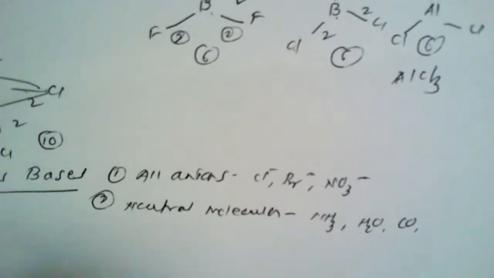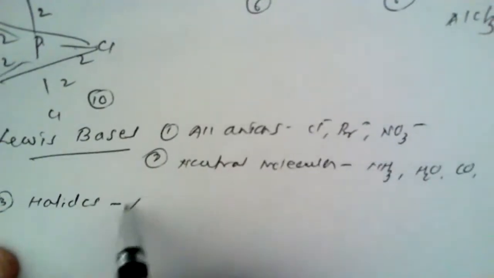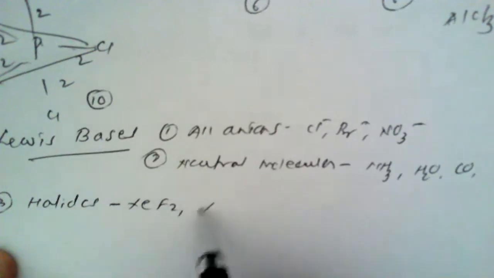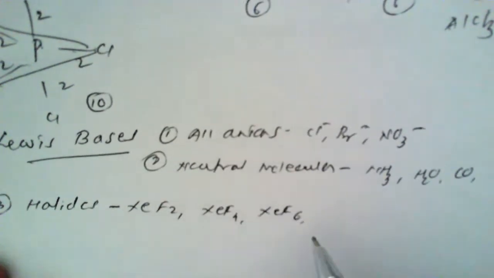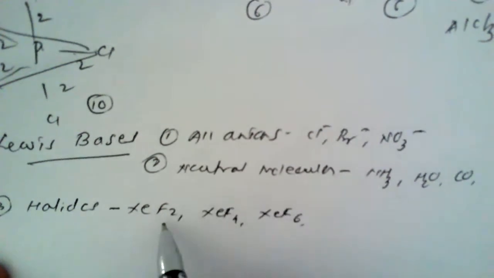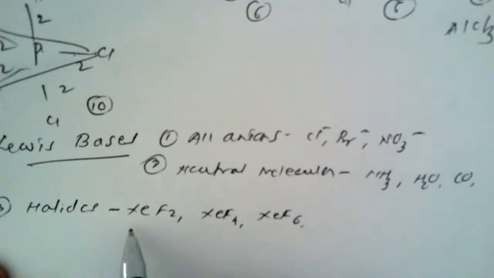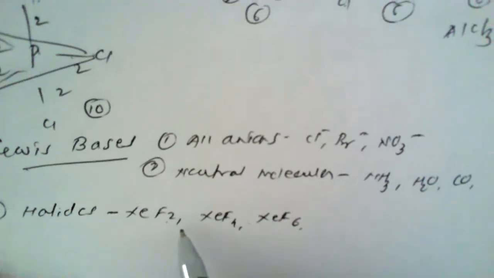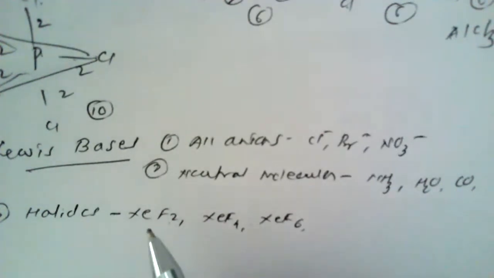And the third is known as the halides. The halides are, for example, the xenon compounds XeF2, XeF4 and XeF6, that is xenon difluoride, xenon tetrafluoride and xenon hexafluoride. These are the halides with xenon. Fluorine is a halogen and hence they are known as halides. So this forms a third category.